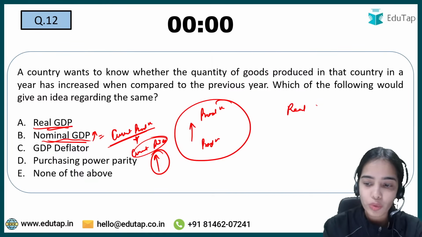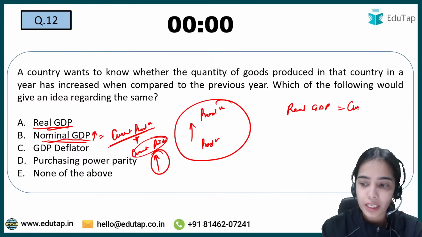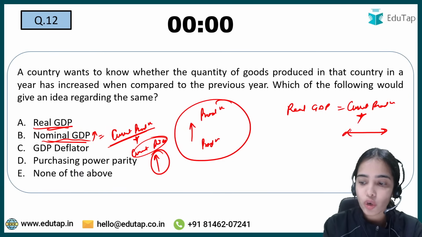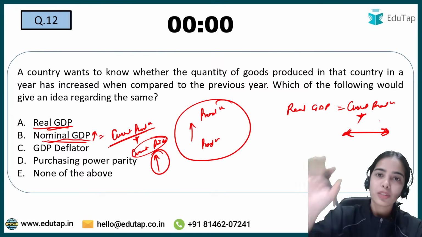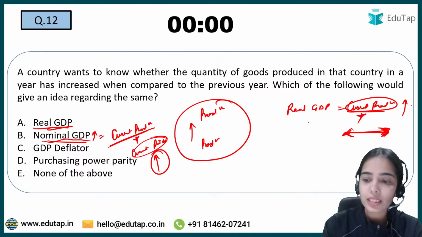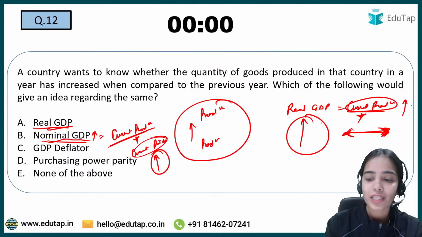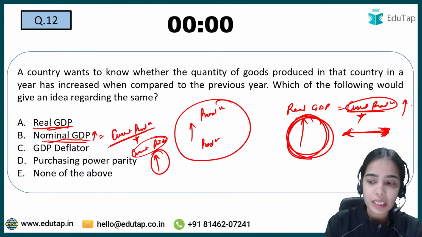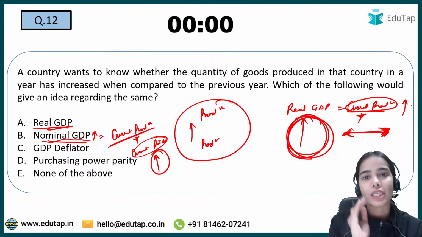The real GDP formula is current production multiplied by constant prices or base year prices, so prices of some previous year. The prices are constant, they are not changing. So when the production increases, then only real GDP will increase. If the real GDP is increasing, we can say that yes, the production is increasing.